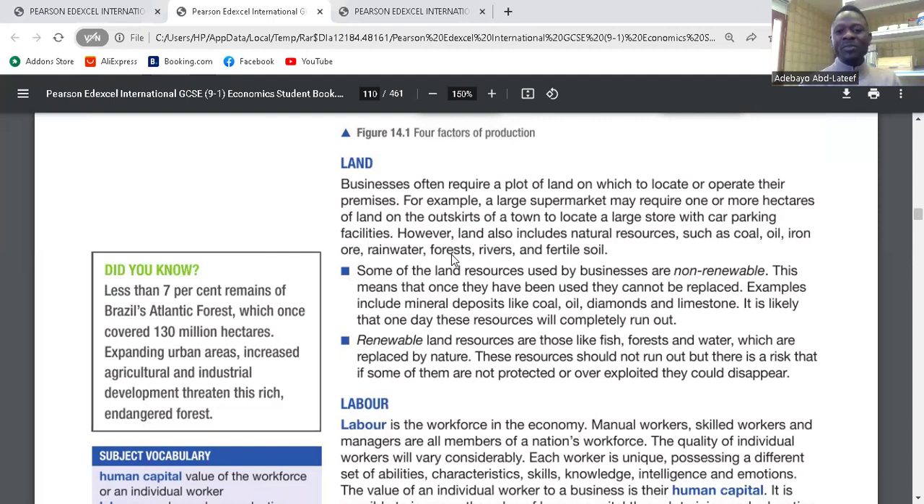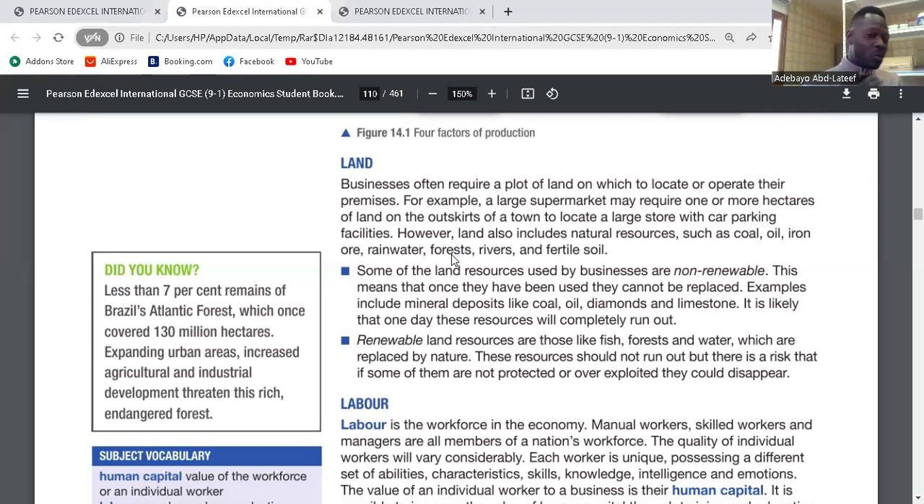It says some of the land resources used by businesses are non-renewable. This means that once they have been used, they cannot be replaced. So on land, we have renewable resources and non-renewable resources. We call them renewable because as soon as we use them, we can still get them again every now and then. The usage will not stop. The consumption will not stop. So they cannot be used up.